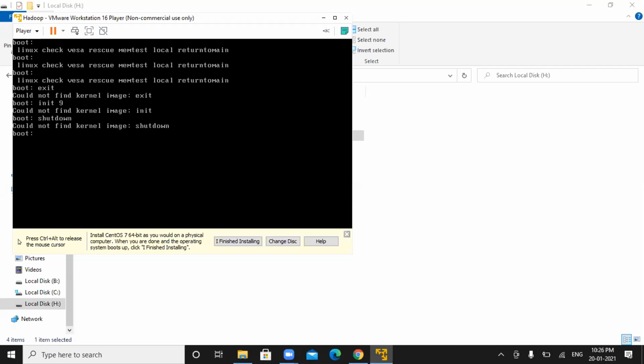That will give you control of your mouse. You can see at the bottom of your screen, it says press Control plus Alt to release the mouse cursor. You have to try and do that.